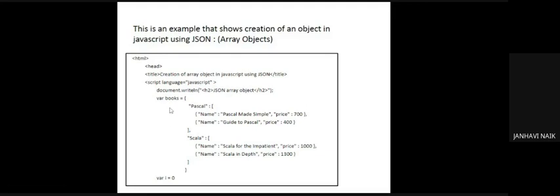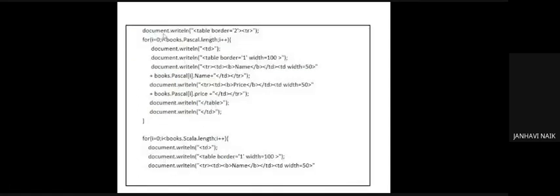Then I've created a variable, books, like we had employees. There are 2 types of book, one is Pascal, one is Scala, and each has the attributes name and price, name and price. Similarly, name and price. I'm starting variable i equal to 0. Document.writeln, it is table border equal to 2. That means I'm creating a table and setting a border of the table as 2.